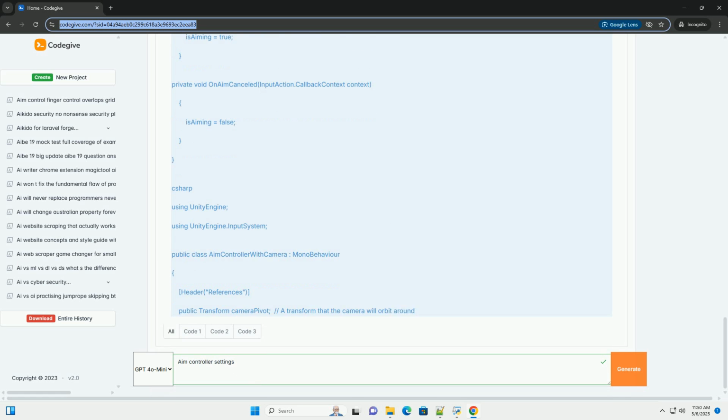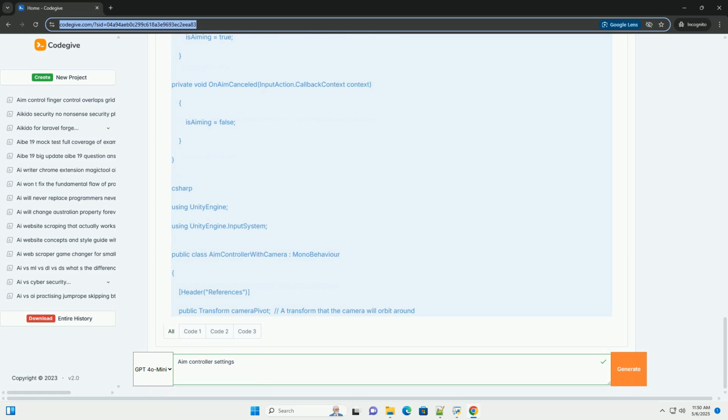Part 6, Troubleshooting. Input system not working: make sure the input system package is installed and enabled. Check that the input action asset is correctly configured and that the action maps are enabled when needed. No input received: verify that the bindings in your input action asset are correct and that the input controls are working properly. Use Debug.Log to print the input values to the console.